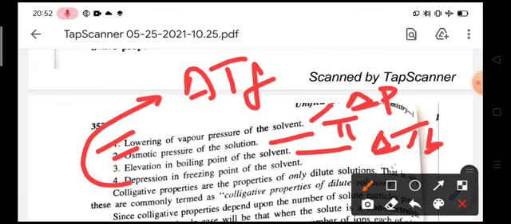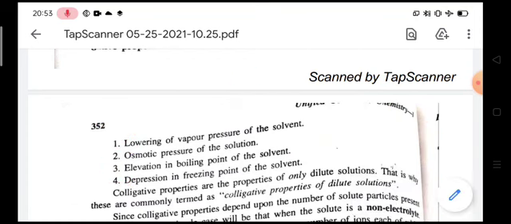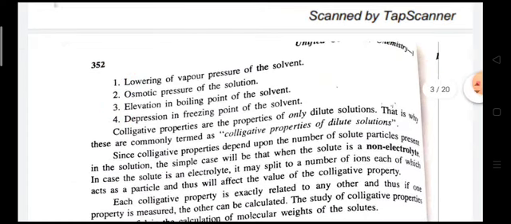So there are four colligative properties for dilute solutions. First one is lowering of vapor pressure of the solvent. Second one is osmotic pressure of the solution, which is denoted by pi. Third one is elevation in boiling point of the solvent, that is delta TB. And fourth one is depression in freezing point of the solvent, that is delta TF.